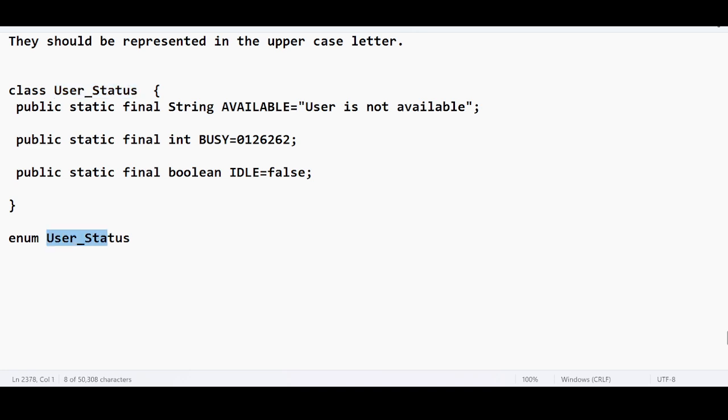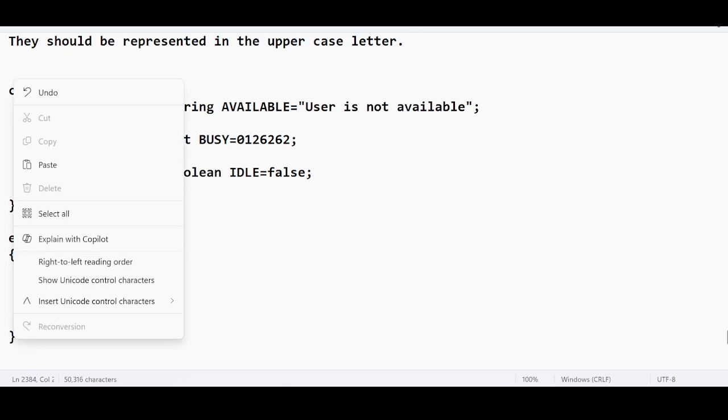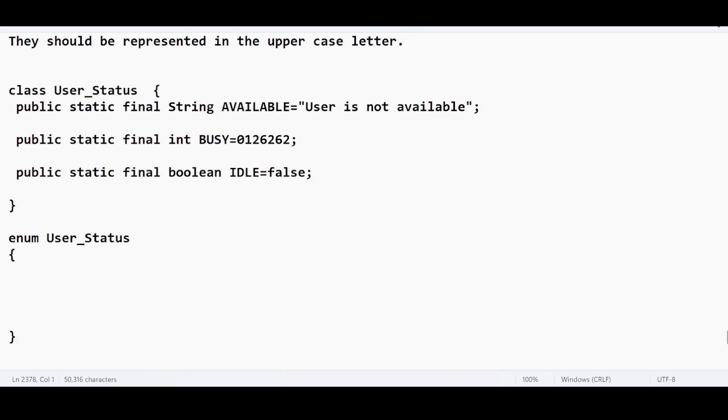The name should be the same as this name, UserStatus, right? And the boundary, opening parenthesis and closing parenthesis. Remove all this. We do not want to use public, static, final, and we do not want to represent the data type also. Just use these variables: available, separated by comma, busy, separated by comma, idle.